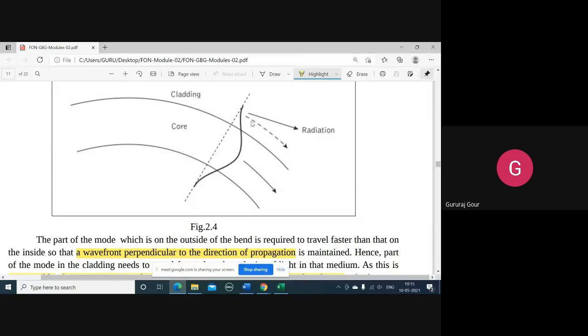The light flowing in the core goes as it is, but the light propagating in the cladding crosses the velocity of light.